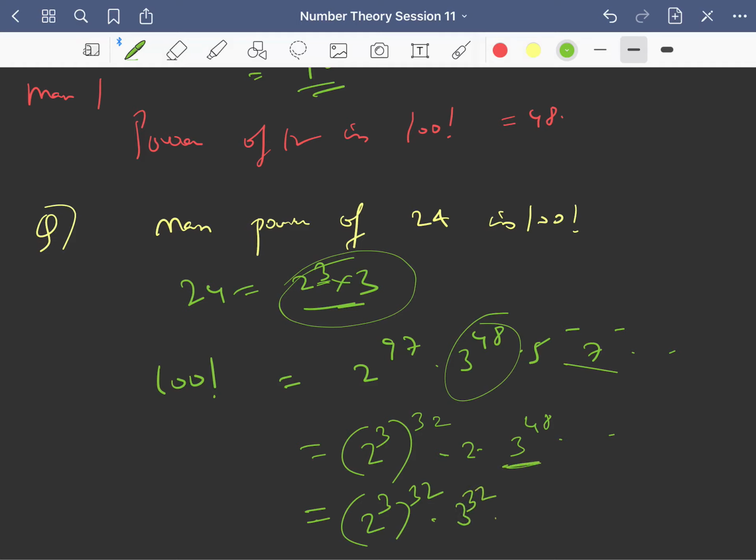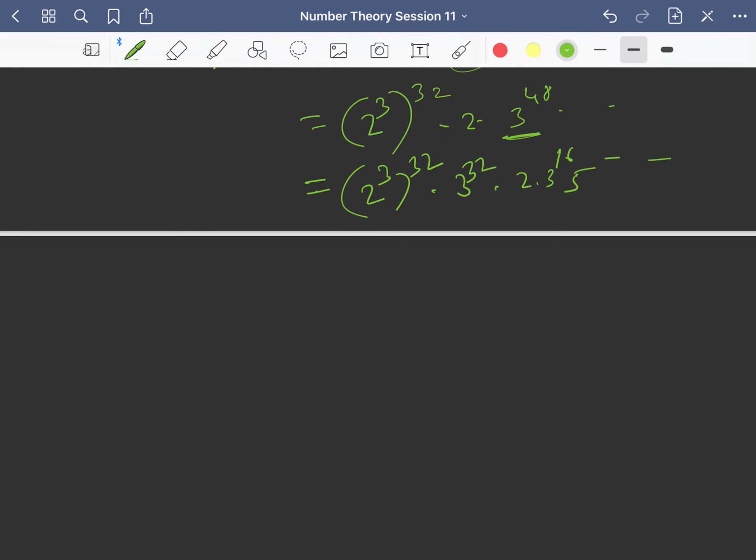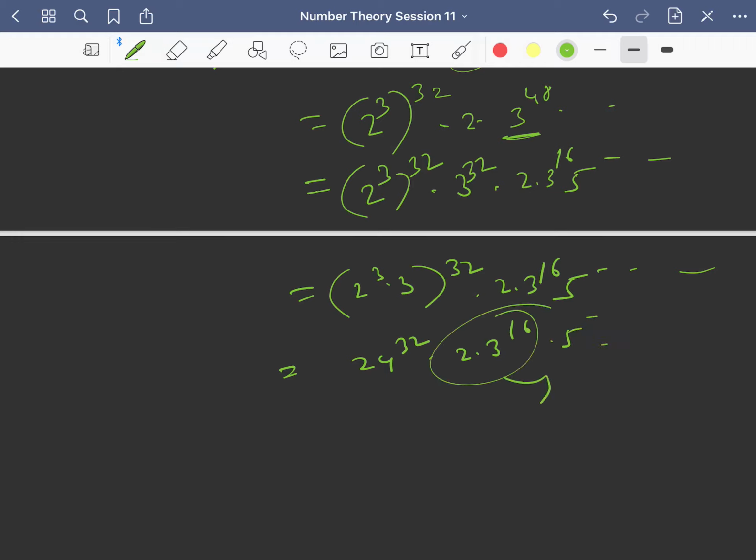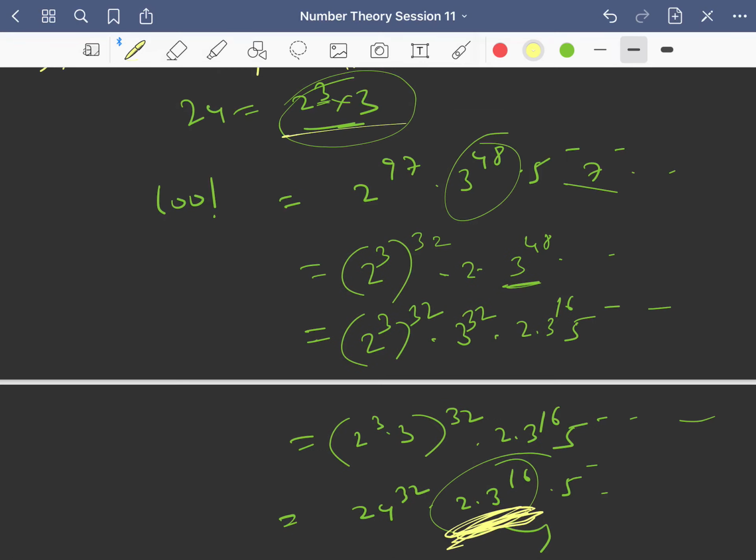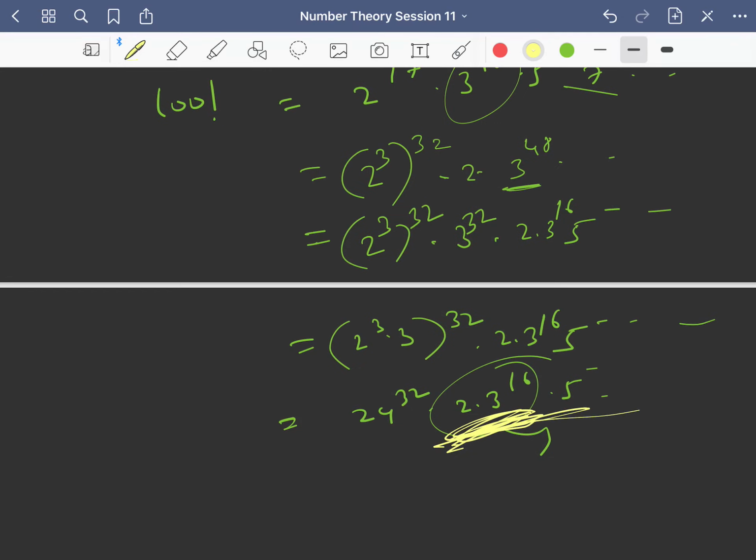This 3 power 48, you just take 3 power 32 and 3 power 16 and 5 power something, right? So this is 2 cube into 3 whole power 32, and this is 2, 3 power 16, 5 power something. So you will get 24 power 32, and the rest of the things will be left as it is, because from this you can't get any 24. To get 24 you need at least 3 2's and 1 3. So you can't get 24 from here.